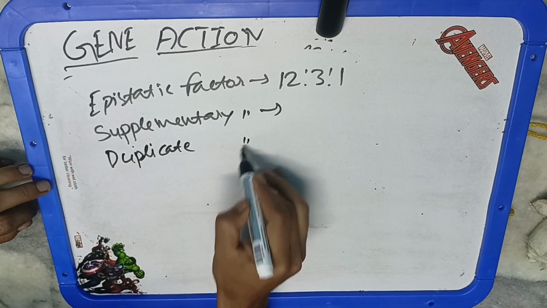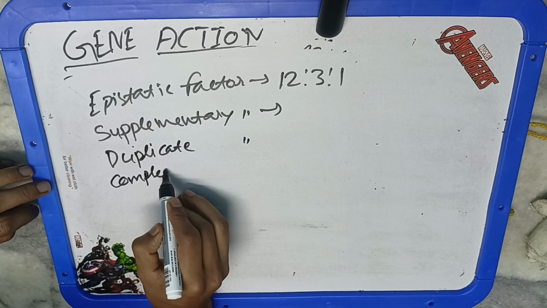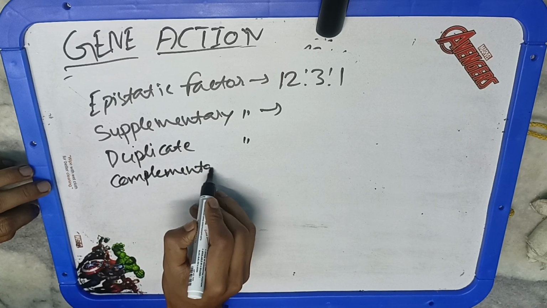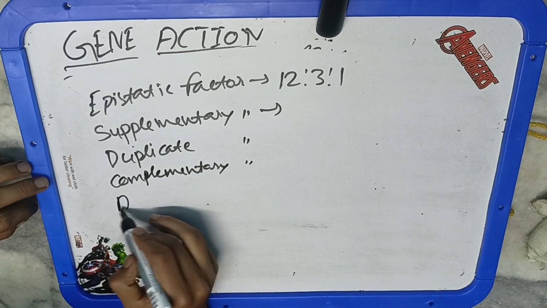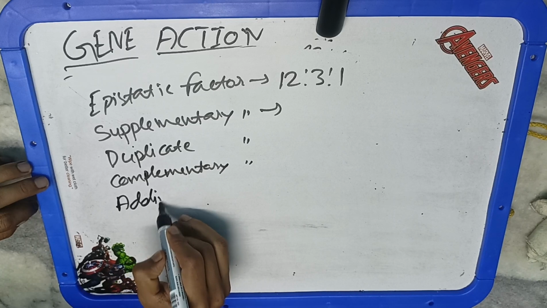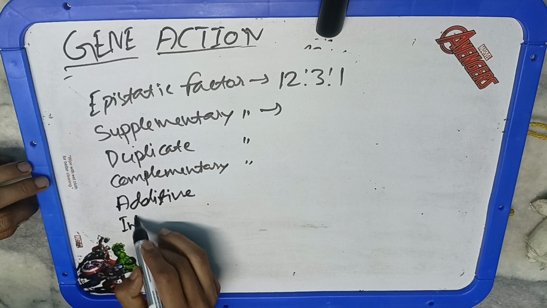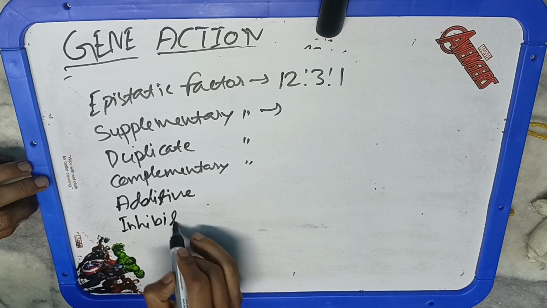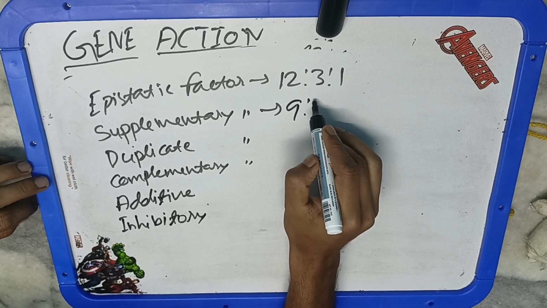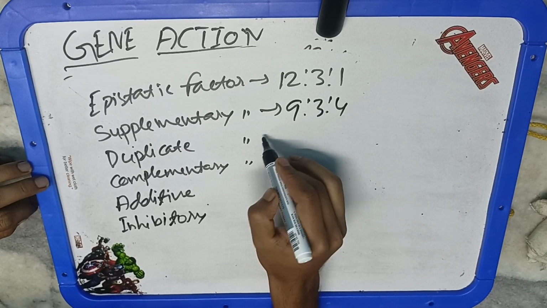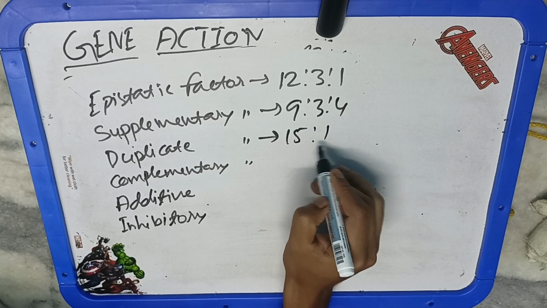Like in the 9:3:3:1 ratio, if we are taking two types of alleles, two types of characters, this is the condition. Here they may be the dominant allele or the recessive allele. So the 9 genotype will be like this, then capital A, small b for 3, then small a, capital B, and here it may be anyone, then small a, small b.